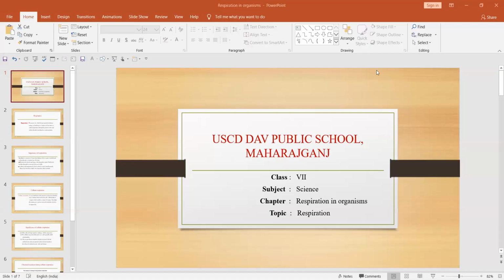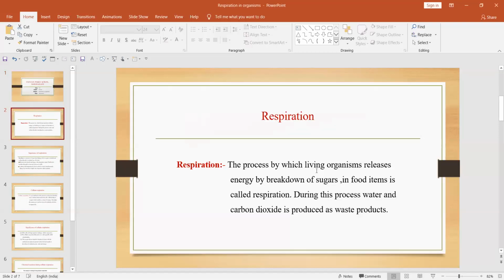So in this class, we are going to discuss another chapter, that is respiration in living organisms. Today, our topic is respiration. So first of all, let us define what respiration is. Respiration means the process by which a living organism releases energy by breakdown of sugar, that is the stored food in food items.